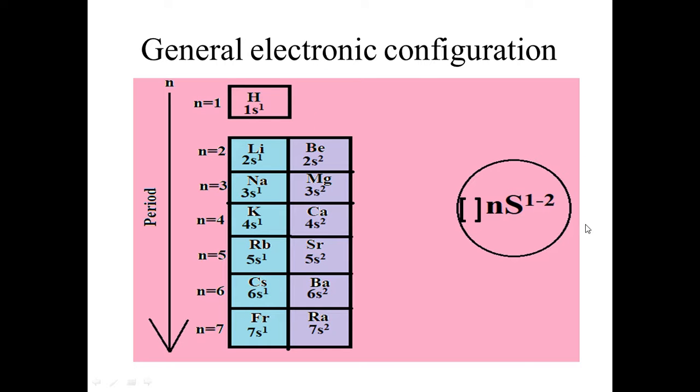So the outermost electronic configuration is without this large bracket. If you remove this large bracket, then it is called outermost electronic configuration, and along with this bracket it is called general electronic configuration. That is the difference. And that large bracket is the place where we put the noble gas. It just comes before that atomic number.